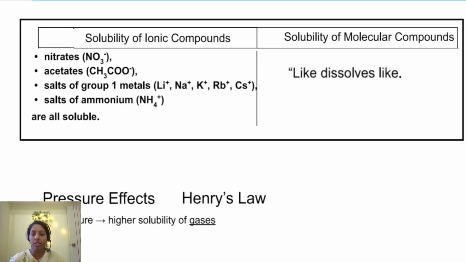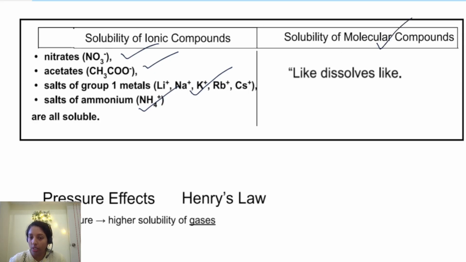In this chapter you need to know the solubility of ionic compounds, like which ionic compounds are soluble. That is also useful in chapter 4, where we need the net ionic equation, right? At that time, you need to know at least this much. Whenever nitrates are there, they are soluble. Whenever acetates are there, they are soluble. Whenever group 1 cations like lithium, sodium, potassium, rubidium, cesium, francium are there, definitely they are soluble. And when ammonium is there, definitely they are soluble. All these are soluble.